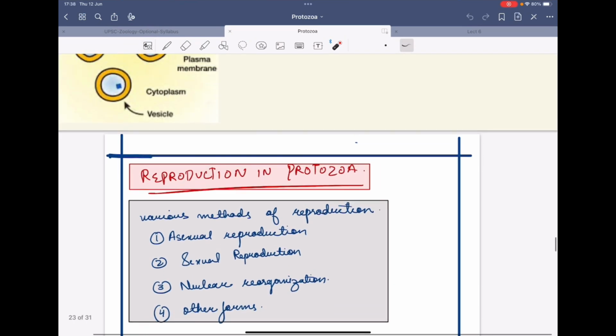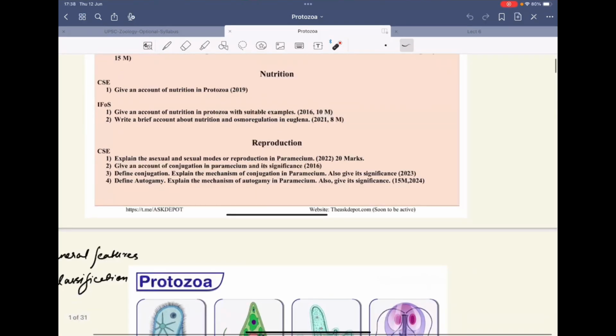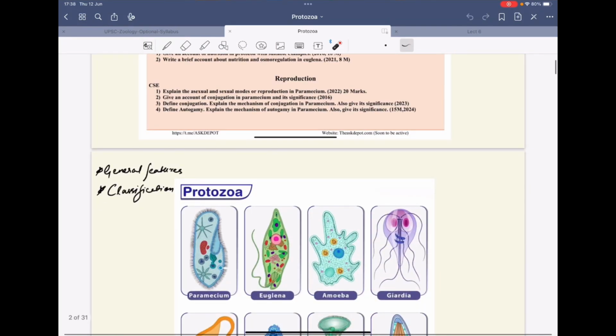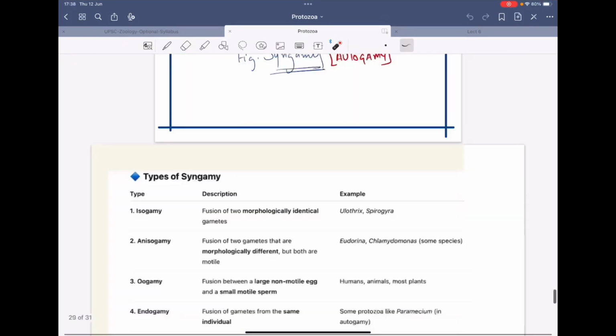The reproduction in protozoa. Again, many questions have been asked from the portion of reproduction. For example, explain the modes of asexual and sexual reproduction. What is conjugation? What is autogamy? So questions have been repeated regarding the reproduction in protozoa.